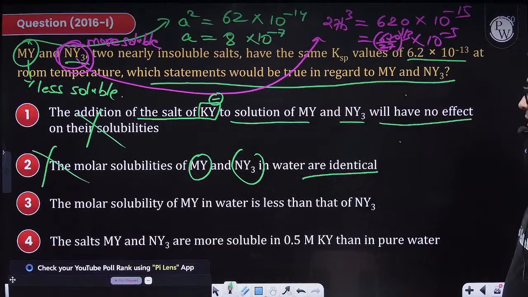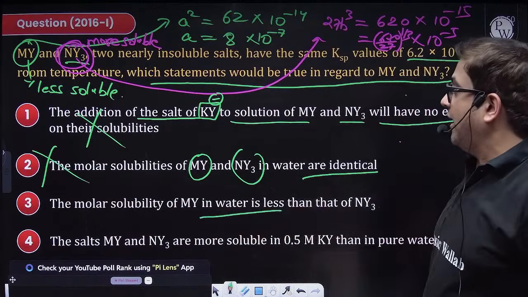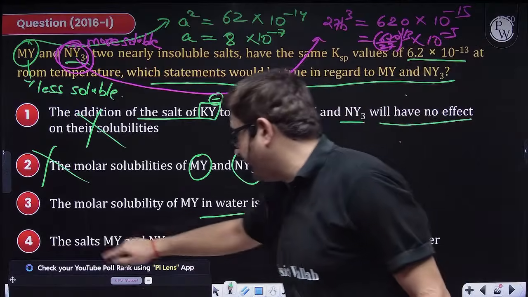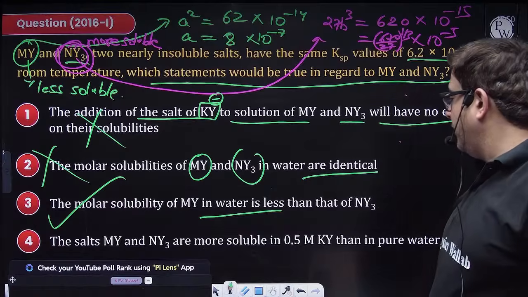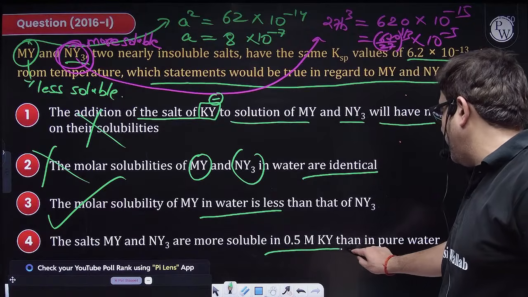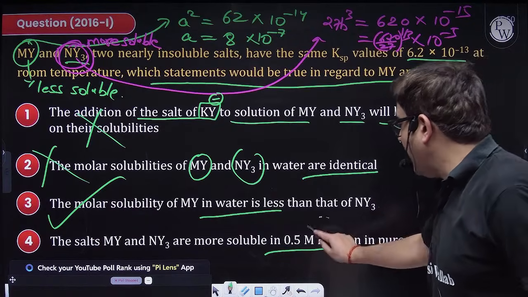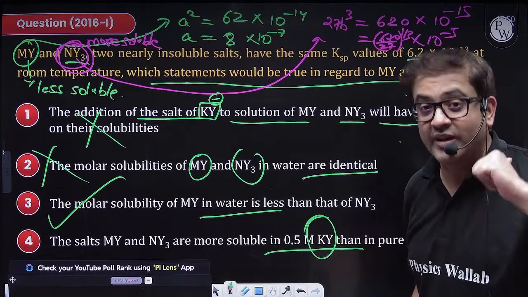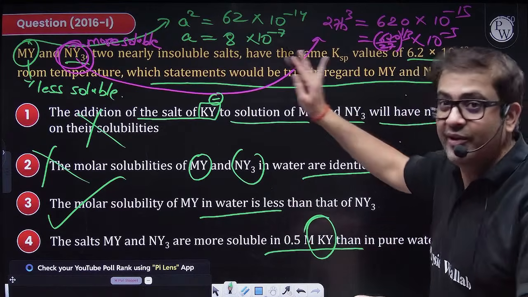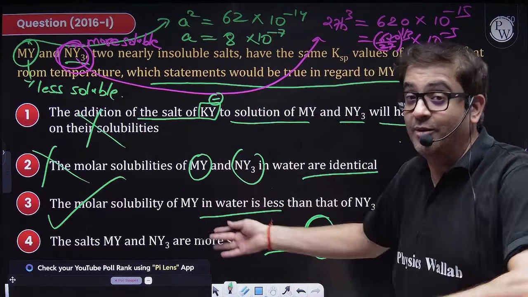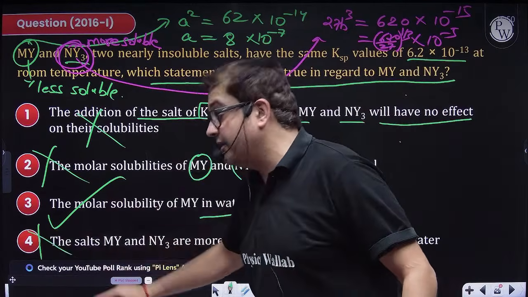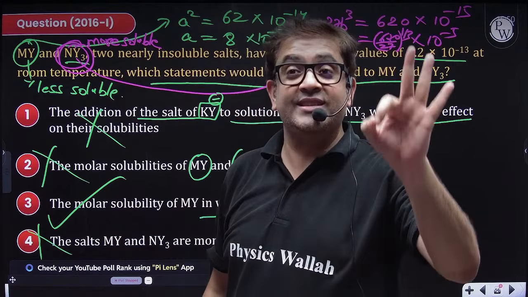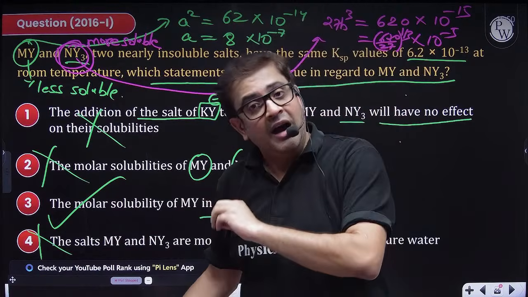The molar solubility of MY in water is less. Yes, sir, MY is less. This is definitely correct. And the salts MY and NY3 are more soluble in 0.1 M KY? If you have a common ion, solubility is bound to decrease. Although it is sparingly soluble in pure water, if you add a common ion, it will definitely decrease. Obviously, we got our answer, but still, because these theoretical questions are challenging, I'm making you attempt them properly.